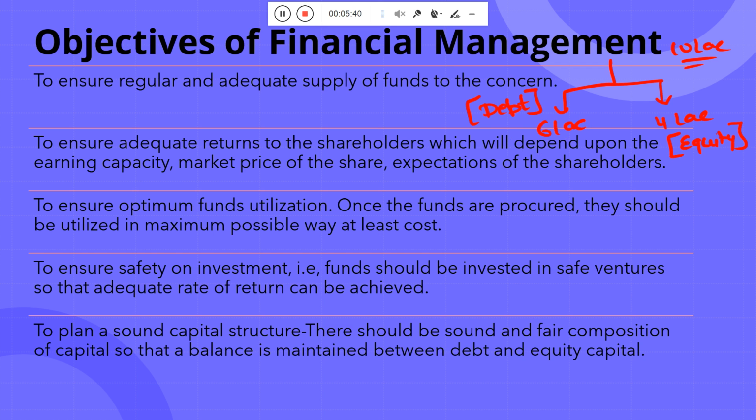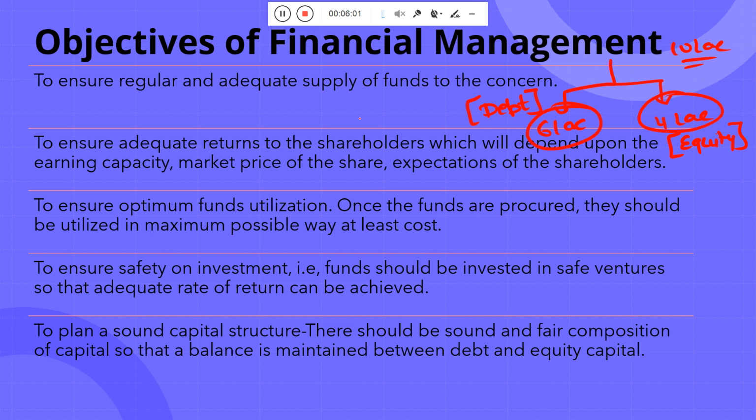That is actually equity. Okay, so that is the thing. To plan a sound capital structure, sound means a fair composition of capital so that the balance is maintained between debt and equity. You need to maintain the balance between these two things.